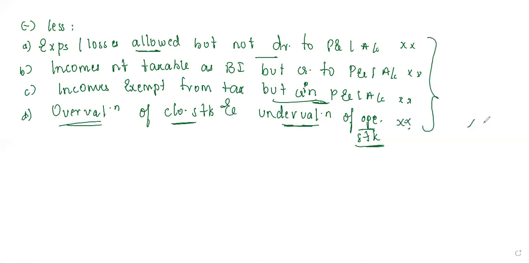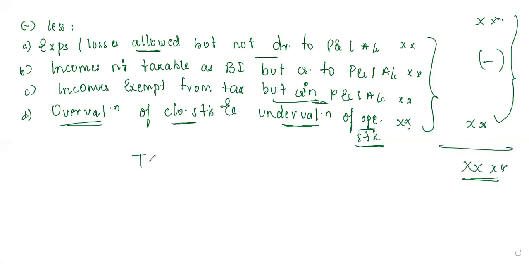You add this amount, you take it outside, and you get a balancing figure. Now the last one: from this you subtract this amount, and whatever balance you get here will be your taxable income from business or profession.